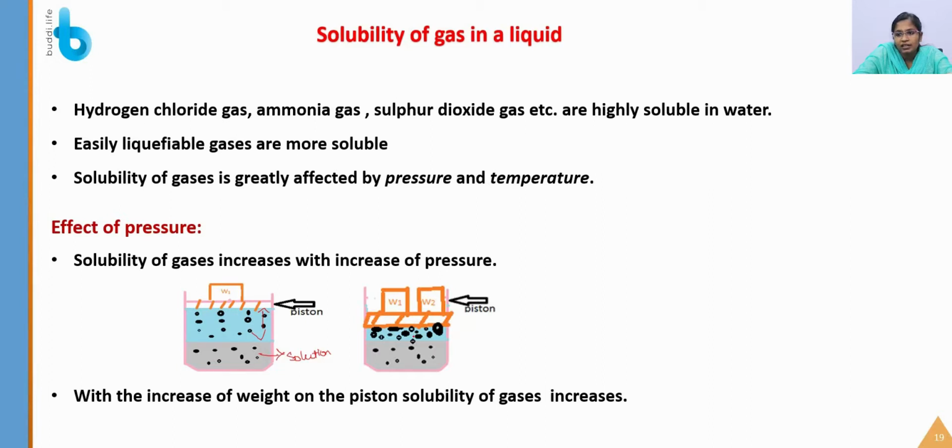The pressure increases, so the gas inside will be converted into liquid. The solubility of a gas increases with increase of pressure. Because of higher pressure, the gases are converting into liquid.